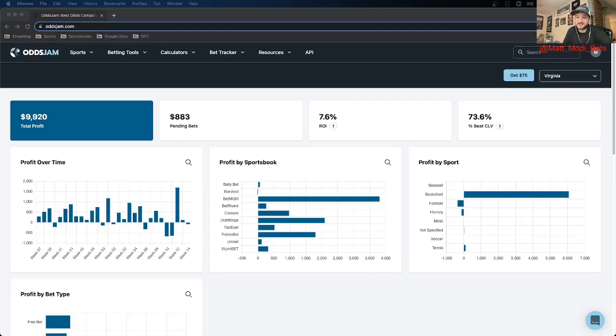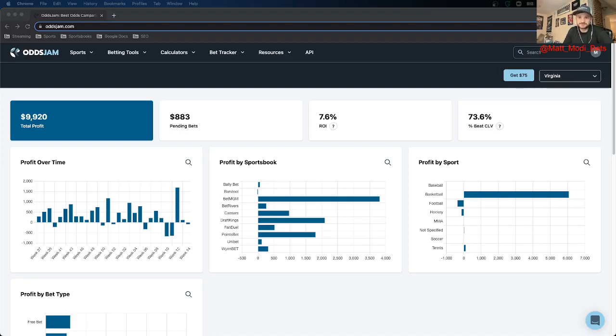So a couple things to note specifically for the playoffs. Just understand that games are a little bit lower scoring. So when you're betting totals, look out for that, especially game 7s. I almost blindly bet game 7 unders just because I know that scoring is going to be hard to come by. And if you're betting player props, just understand that the stars, the studs, play heavier minutes than they do in the regular season.